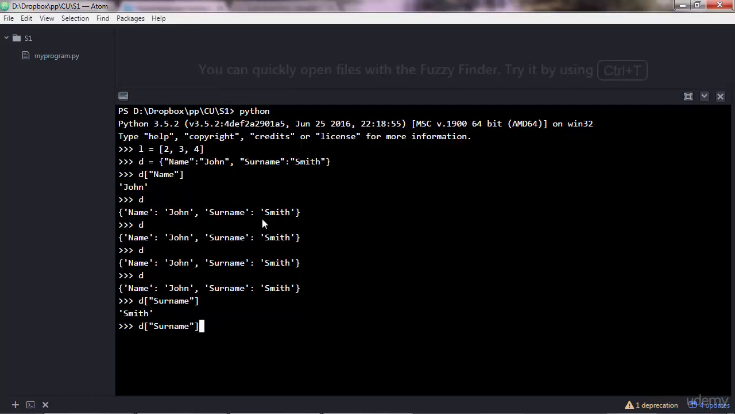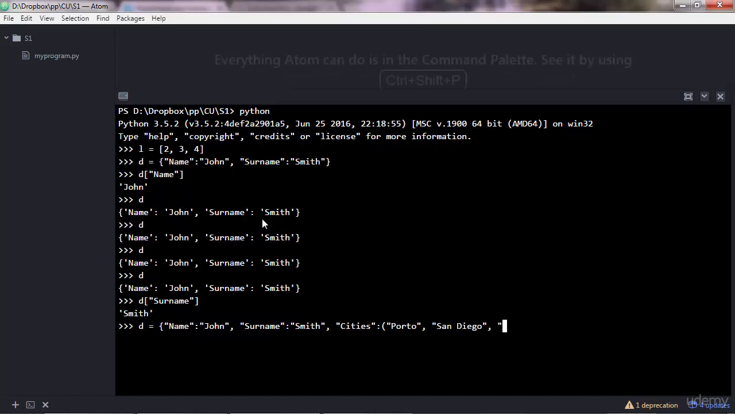And interestingly, in dictionaries you can have lists as values, or even tuples. So let me keep it like that, and let me add another key and value pair here. Let's say cities. Let's say John Smith lived in 3 cities: Porto and San Diego and Bali. You close a bracket there.